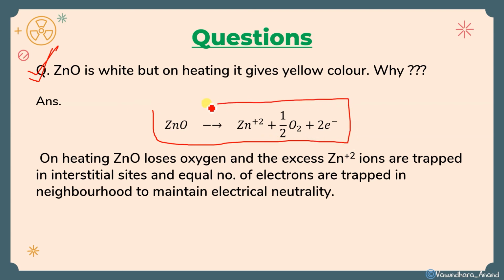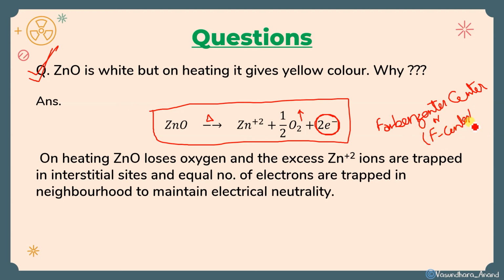ZnO when it is heated, it will give you Zn+2 and the anion will be like O2 के form में escape कर जाएगा, and its 2 electrons will be trapped by the site. These 2 electrons will be trapped by the site which will result in F center formation, जिसे हम Farbenzenter center भी कहते हैं, or it is also known as F center. So this is the important point you have to mention.